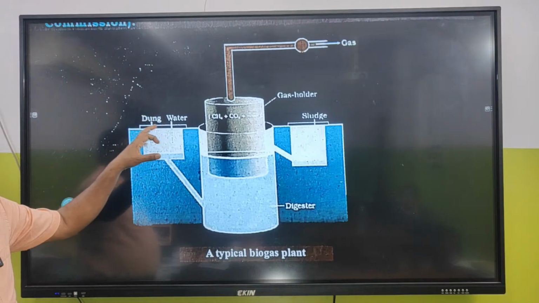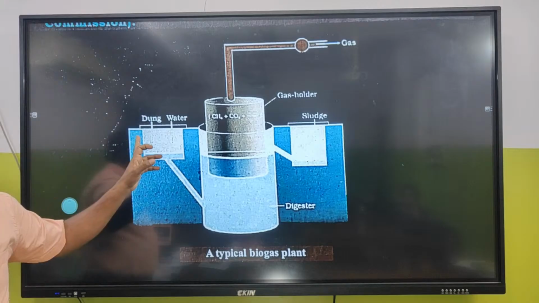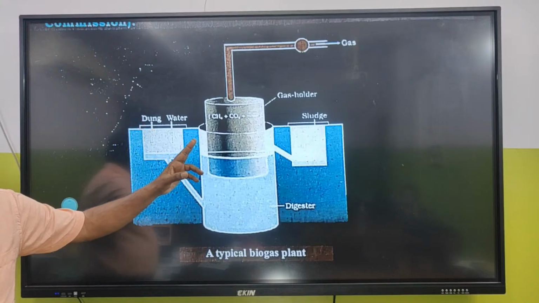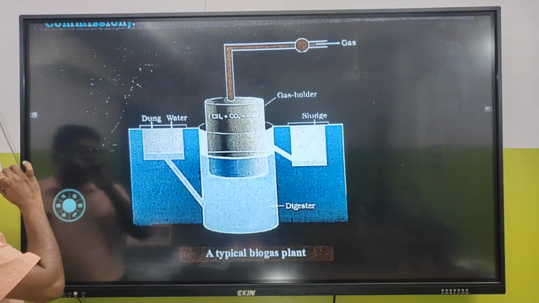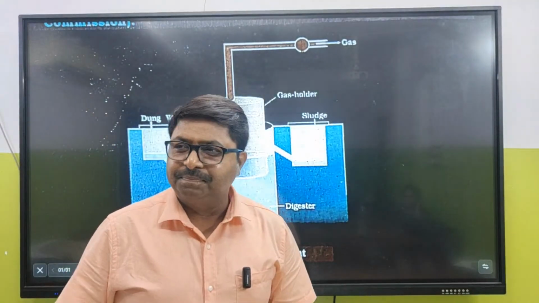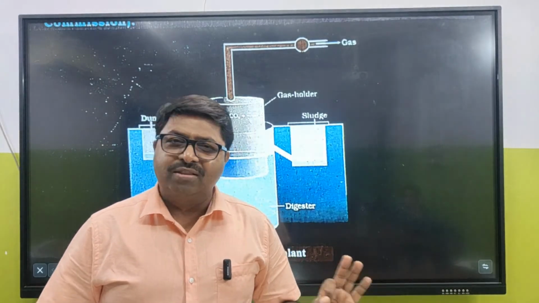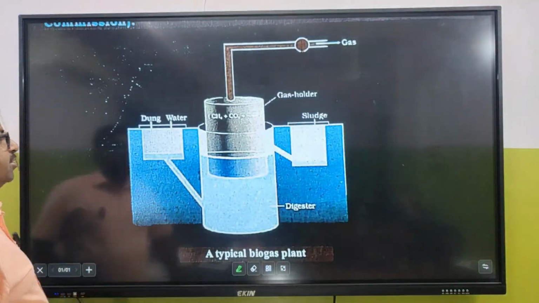See, dung water. So this is the raw material, dung water. Human excreta is not going to function over here. Why? Because the human stomach does not have a rumen. It has only the abomasum, the true stomach. So the rumen bacteria are not there in your stomach. So dung water is the raw material.